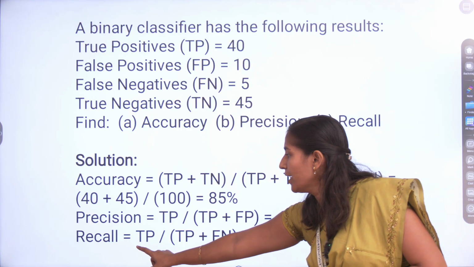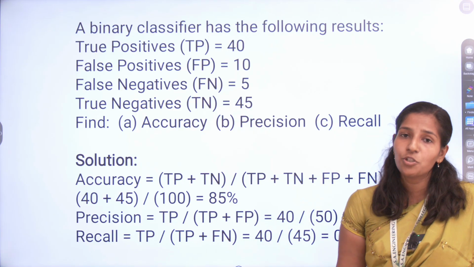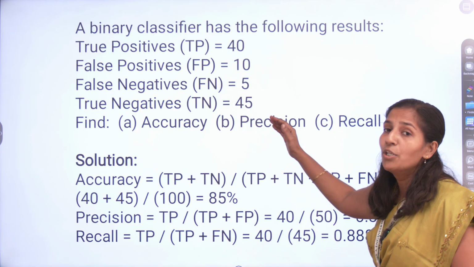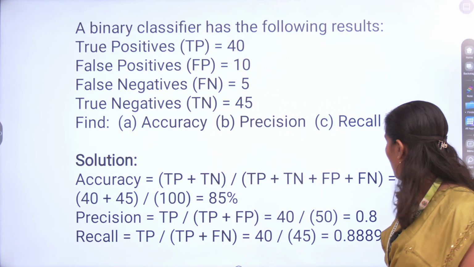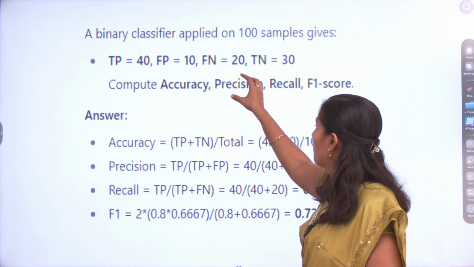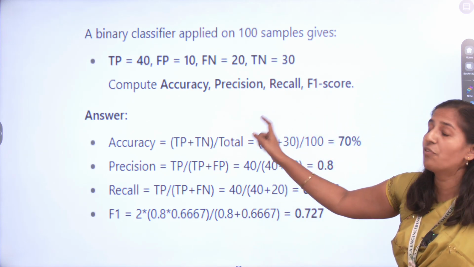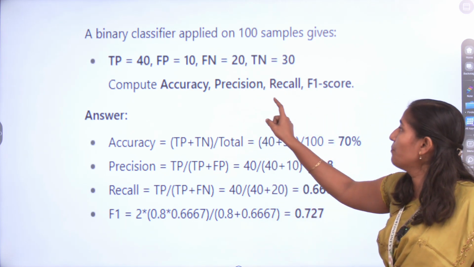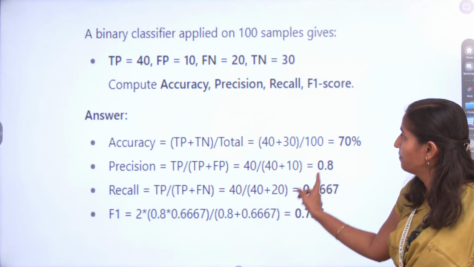Likewise, recall is equal to true positive divided by true positive plus false negative. Using these formulas, you apply the values and get the output. The same with a binary classifier given a set of values: you find the accuracy, precision, recall and F1 score using the particular formulas.